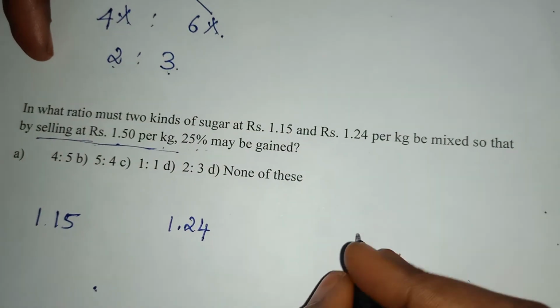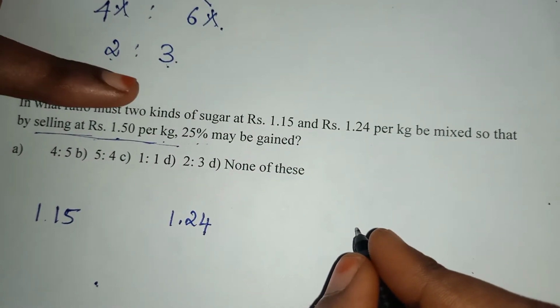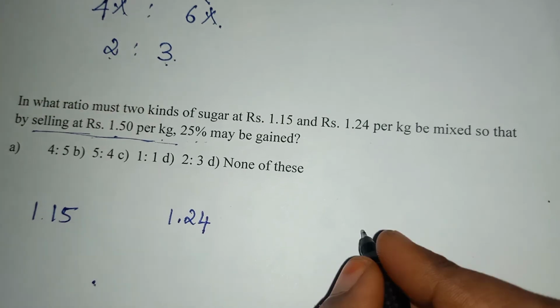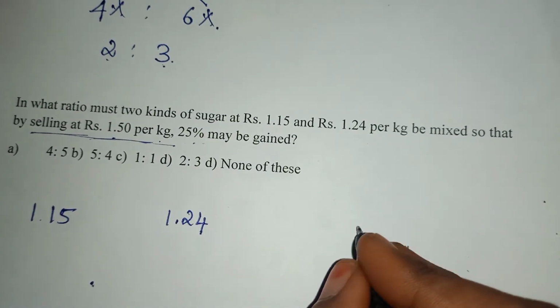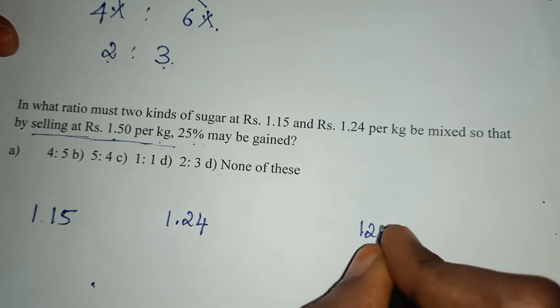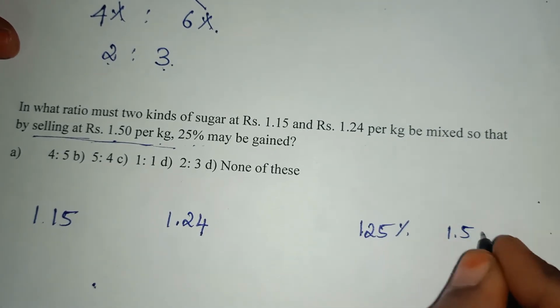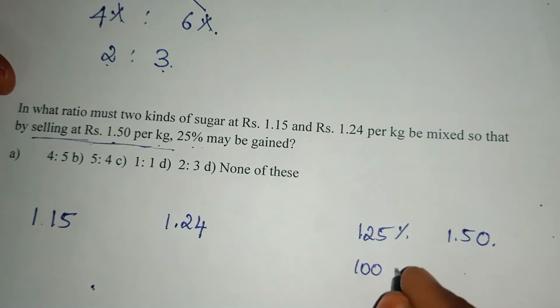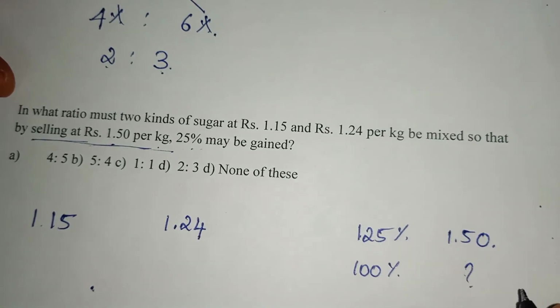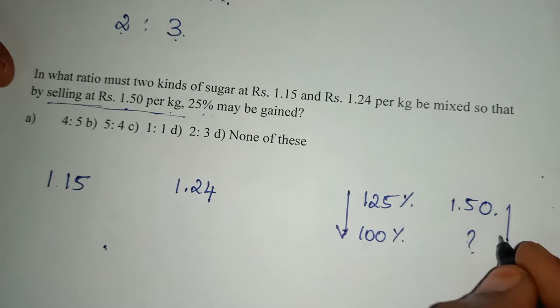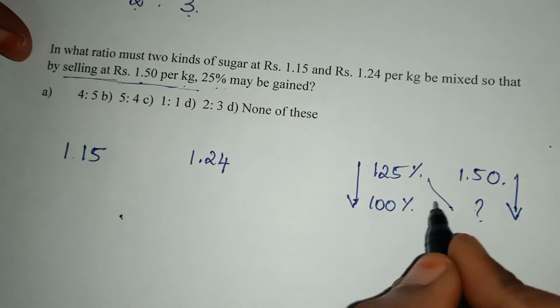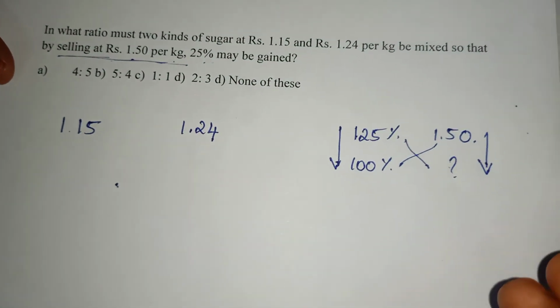Hope you know the basic concept in profit and loss. If it is a profit, I will be adding to 100%. The 100% is nothing but our cost price. So 125% is 1.50, which means what is 100%? This is how we will be calculating. Since this value got decreased, the value which I am going to find will also get decreased. By cross multiplying also we can find the answer.